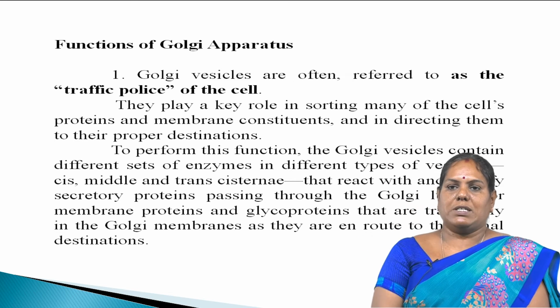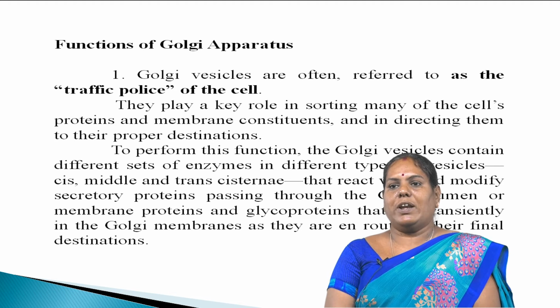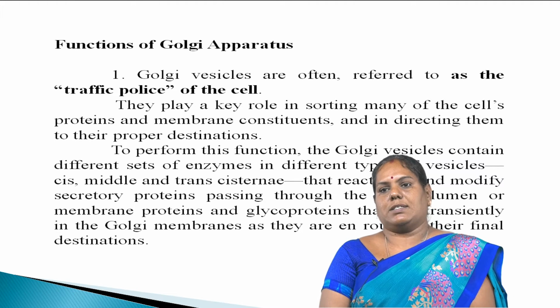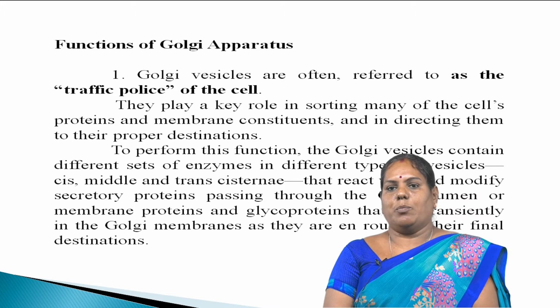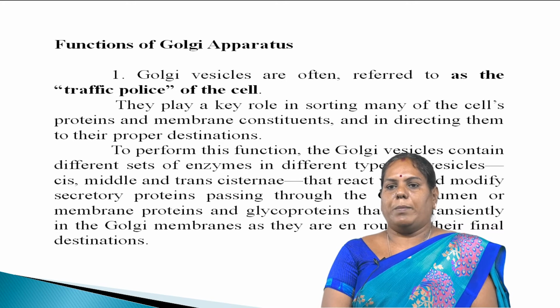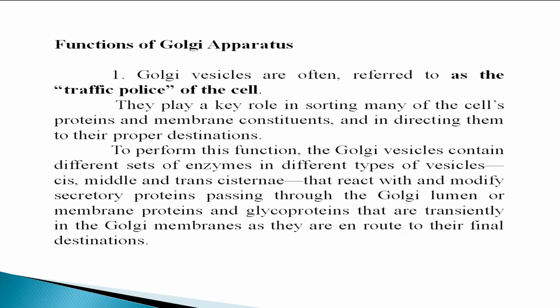To perform this function, the Golgi vesicles contain different sets of enzymes in different types of vesicles, that is the cis, middle and trans cisternae, that react with and modify secreted proteins passing through the Golgi lumen, or membrane proteins and glycoproteins that are transiently in the Golgi membranes as they are en route to their final destination.